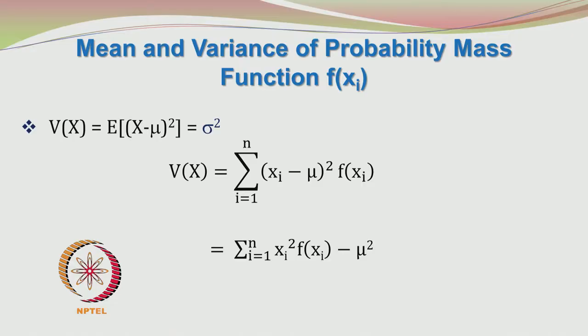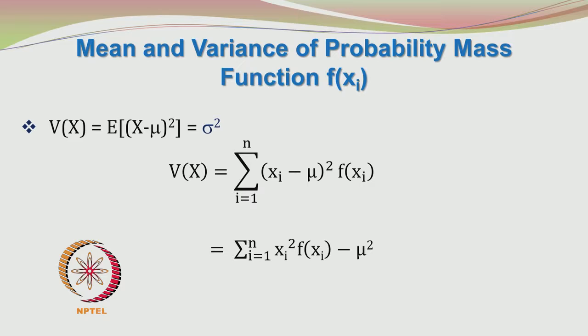Now, by using the definition for expectation, we write V of x is equal to sigma i equals 1 to n (xi minus mu) whole squared f of xi. Please do not forget to put f of xi. You may recollect that the sum of all the deviations from the mean will be equal to 0.